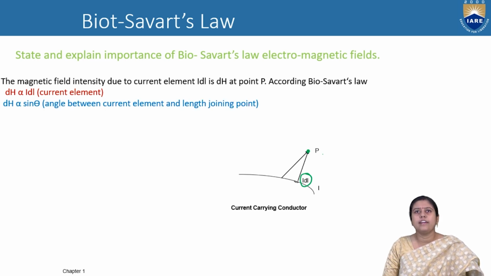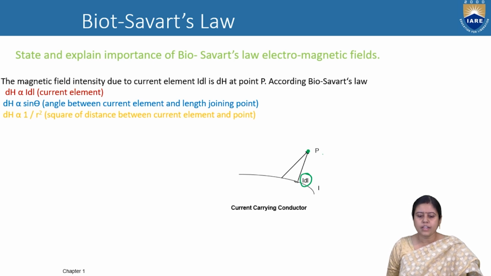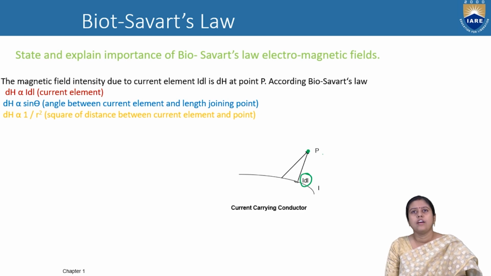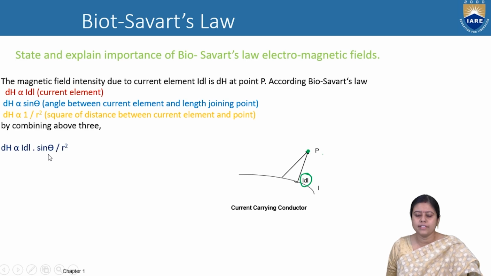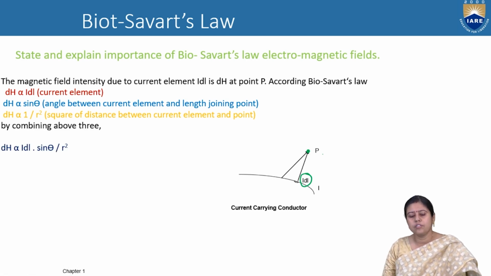We can also write that dH is directly proportional to sine theta. What is theta? Theta is the angle between the current element and the length joining the point. dH is also directly proportional to 1 by r square, the square of the distance between the current element and the point. Combining these three, dH is directly proportional to I dl sine theta by r square.